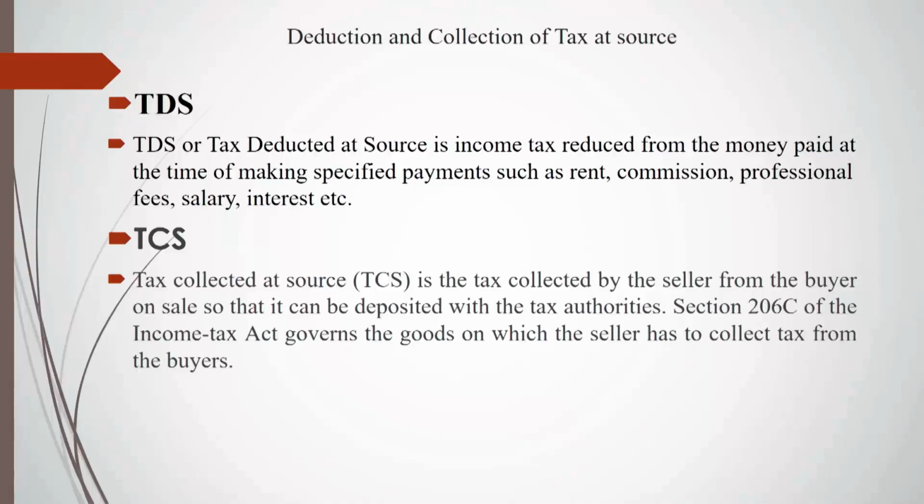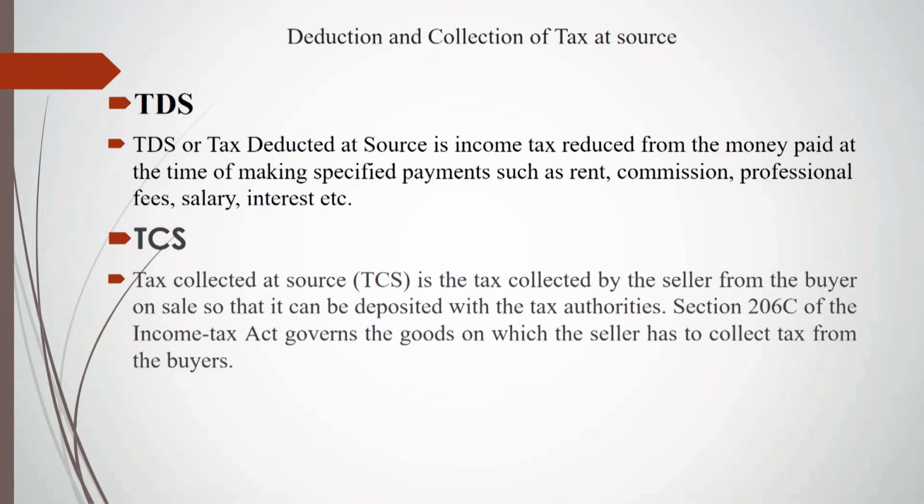So dear students, what do you mean by the TDS? Tax deduction at sources. TDS or tax deducted at sources is an income tax deducted from the money paid at the time of making a specified payment such as rent, commission, professional fees, salary, interest, etc. This is the definition of the TDS.